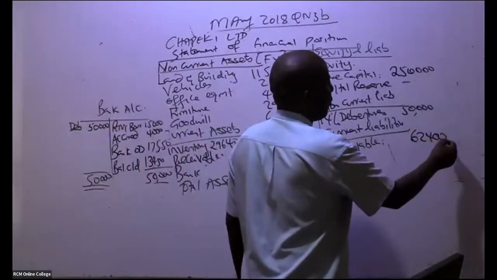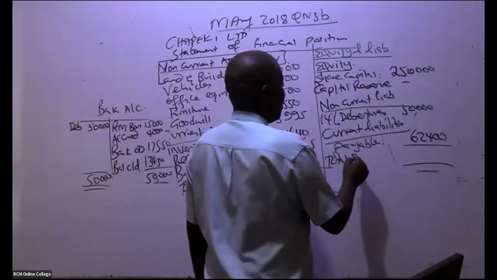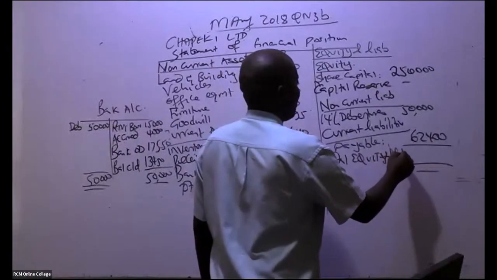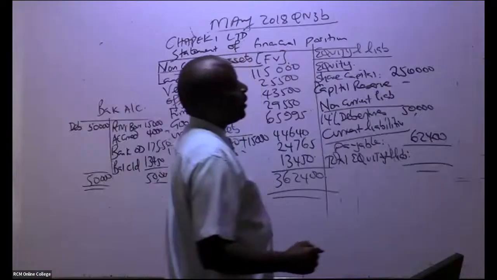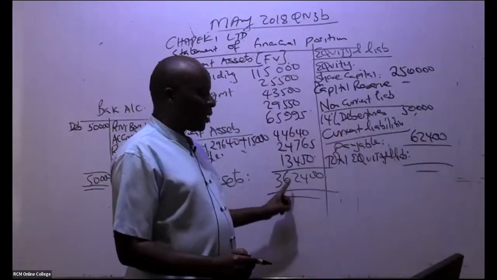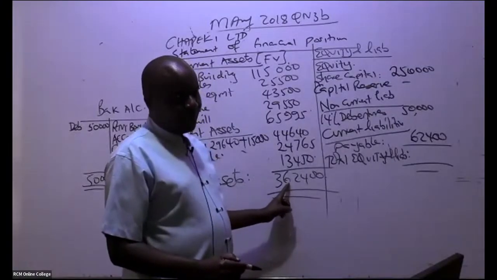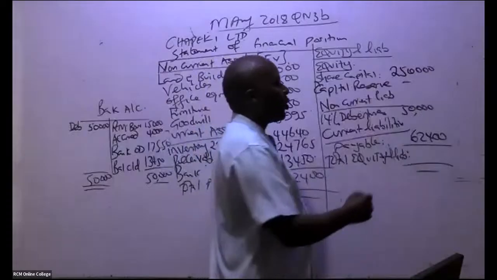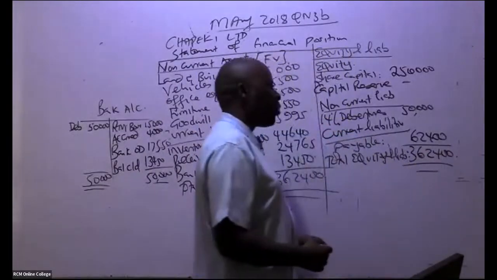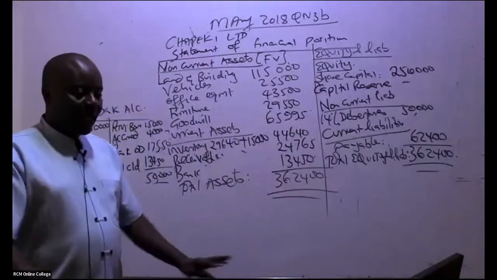So come here and combine, in this case here, total equity and liabilities. Total equity and liabilities, how much do we have there? You take this plus this plus this. If we are accurate, then it should be able to add to this 362,400. Yeah, because this is 300. So we have here 362,400, and it has balanced.